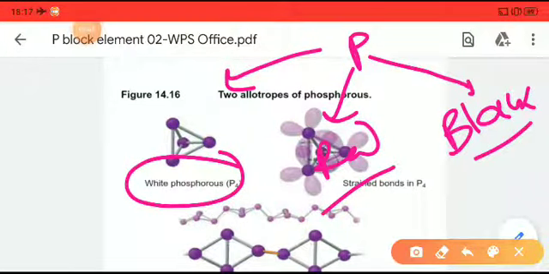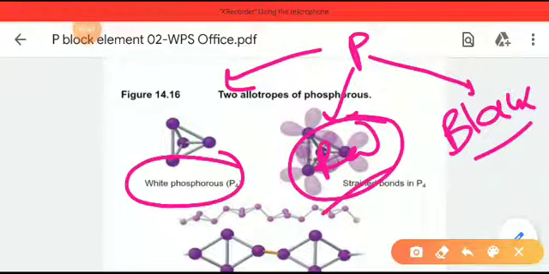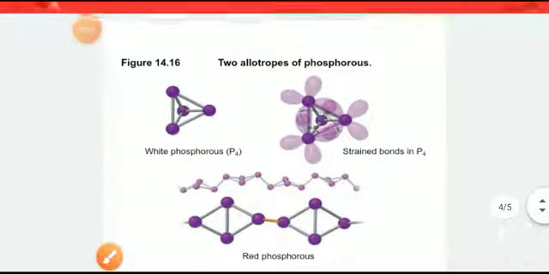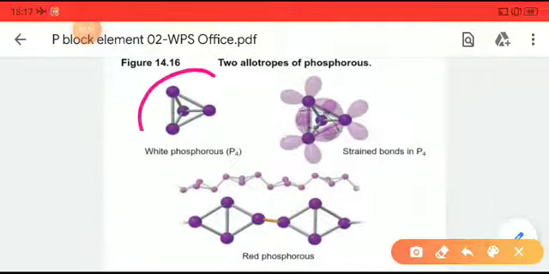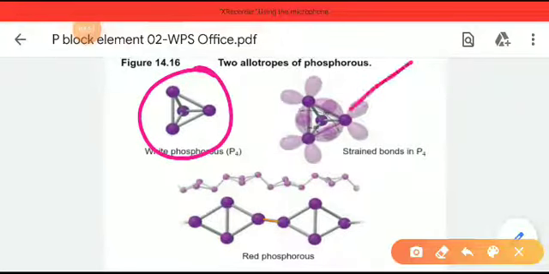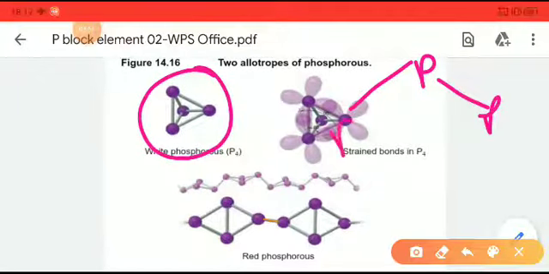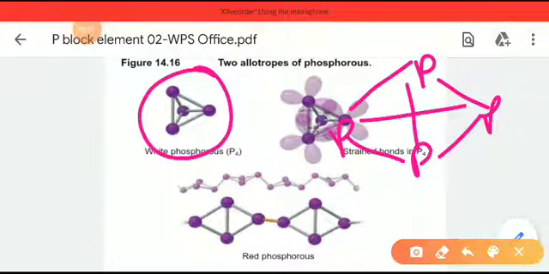Only white and red phosphorus are important to our syllabus. So what happens in the case of white phosphorus? The structure is like that. You can draw it like this as well. So this is the structure of white phosphorus.